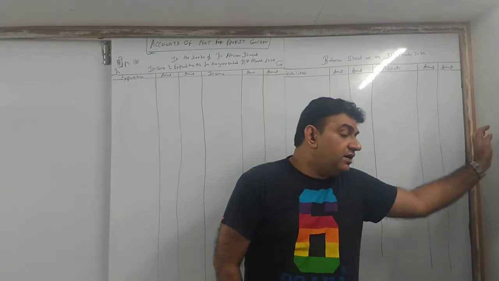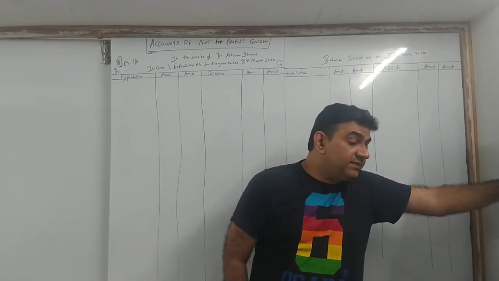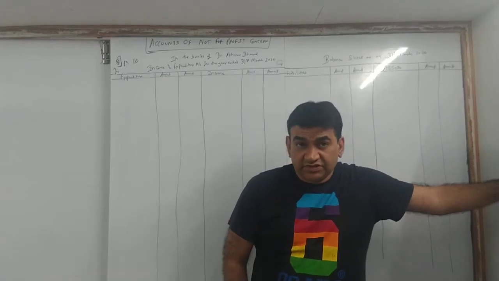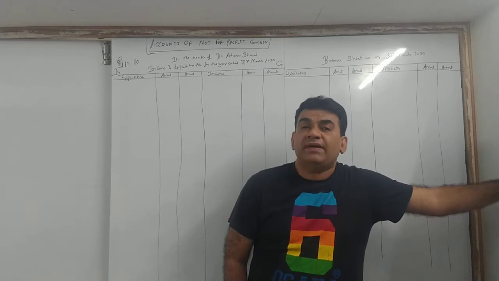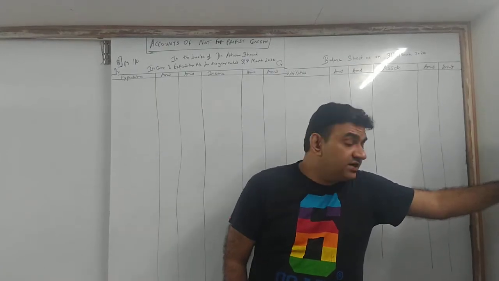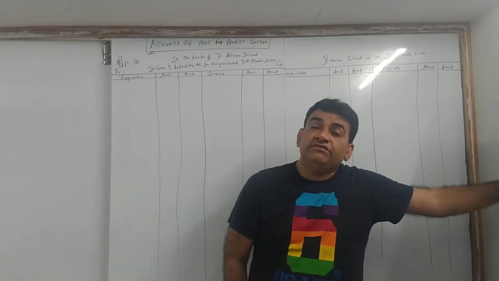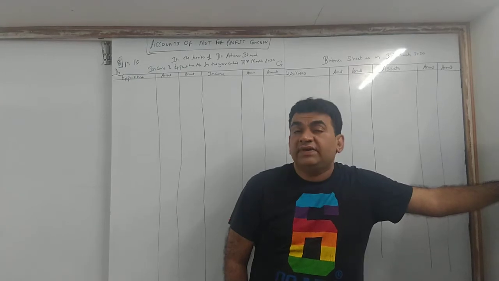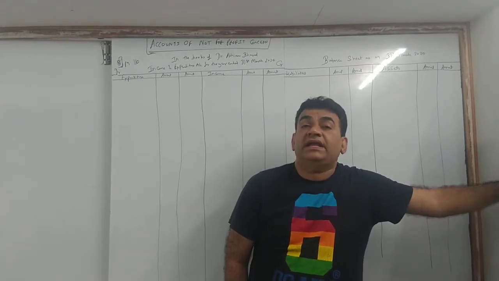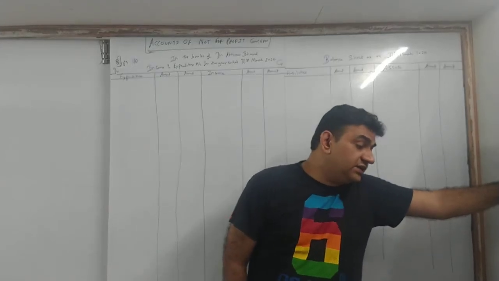Now see, as I told you, they will give you receipt and payment account. Receipt and payment account will be there in each and every sum. And there will be many sums where they will also give you last year's balance sheet. In today's sum it is not there because he started a new business. So in the question, they will give you receipt and payment account and adjustments. Along with that, in many cases, there will be last year's balance sheet also. But that we will see later on. Let's see the receipt side first.